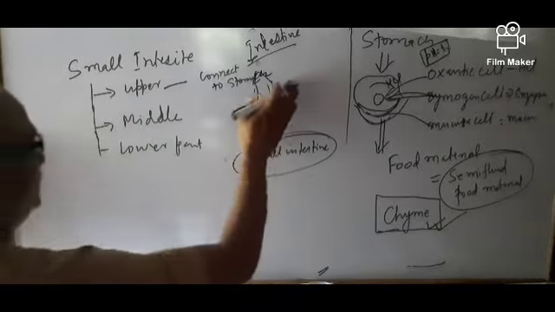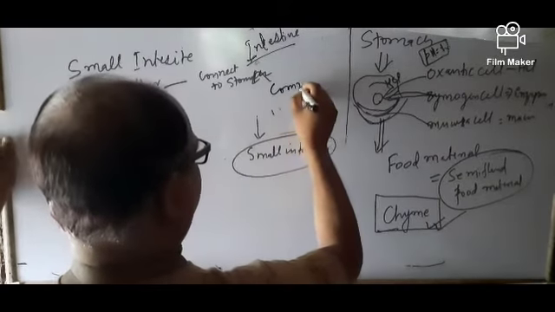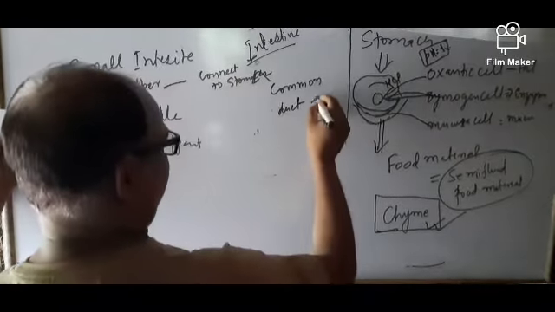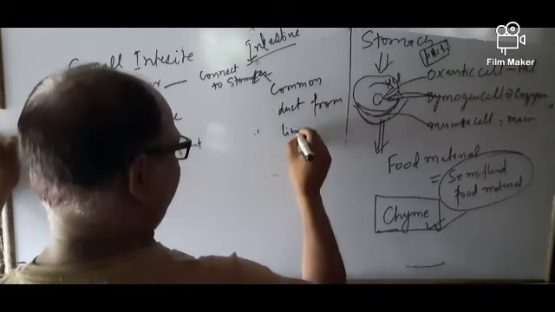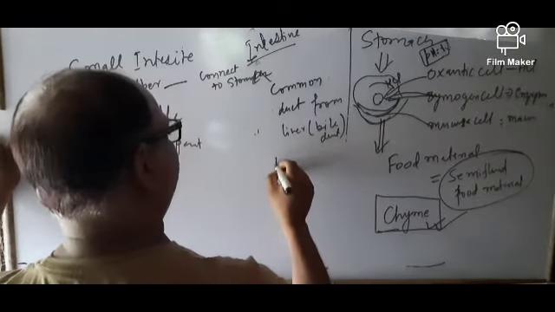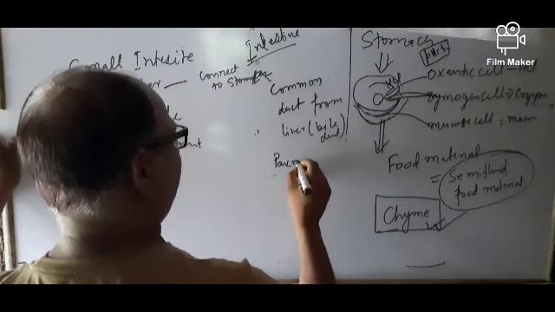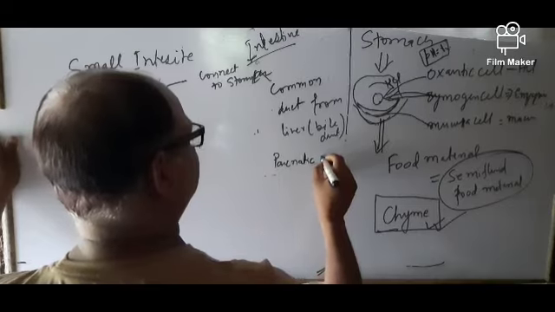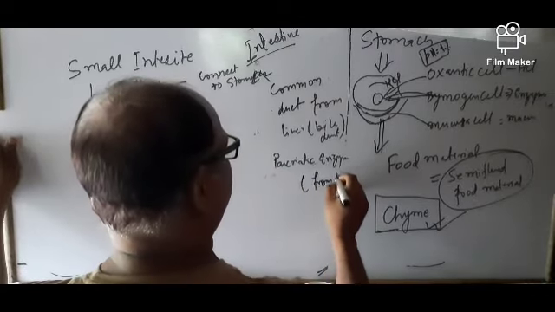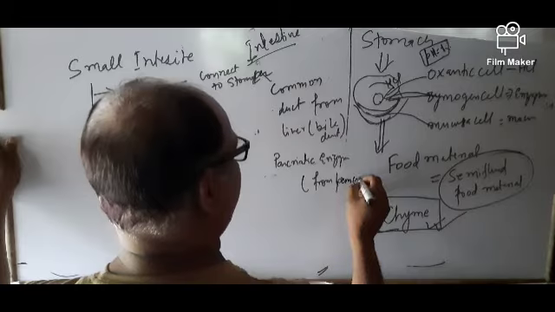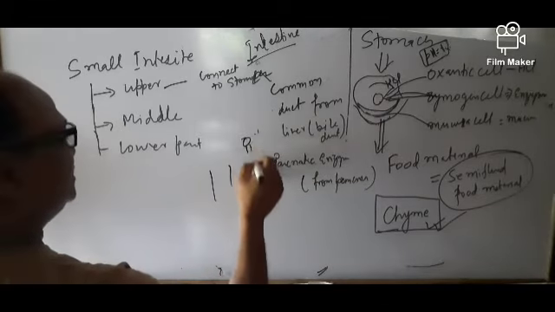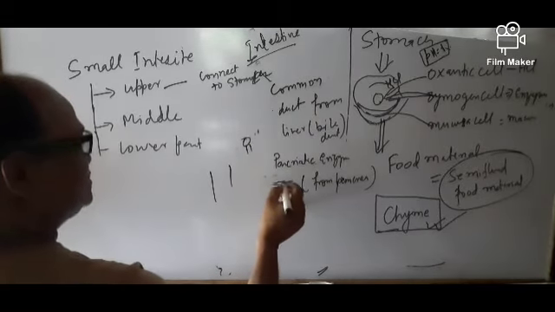And here a common duct from the liver, that is the bile duct, as well as pancreatic enzyme from the pancreas, come.